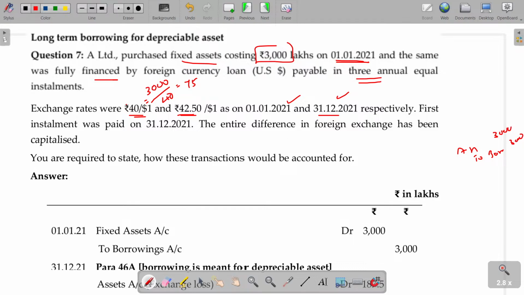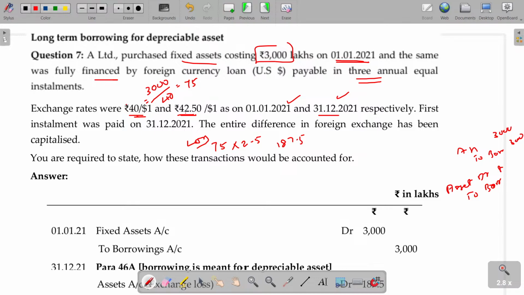By the end of the first year, the value increases from 40 to 42.5. Because of this, for 75 lakhs dollars, you have to pay 2.5 each in excess. Excess payment is nothing but loss. How much is that? 187.5. What can we do? That can also be debited to the asset account. Asset account debit to borrowings.